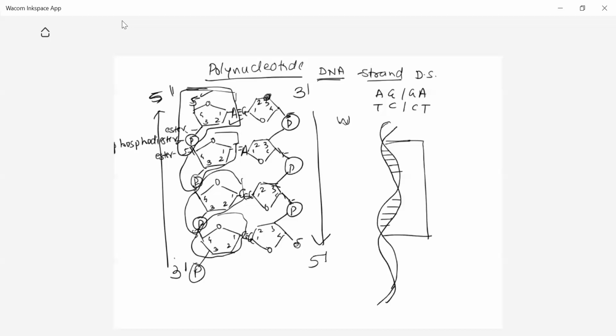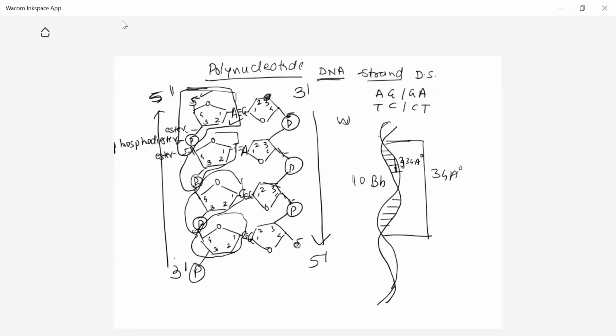There is formation of loops having a 34 angstrom unit distance, and between these two bases there are 10 base pairs. So the distance of one loop is about 34 angstrom units.